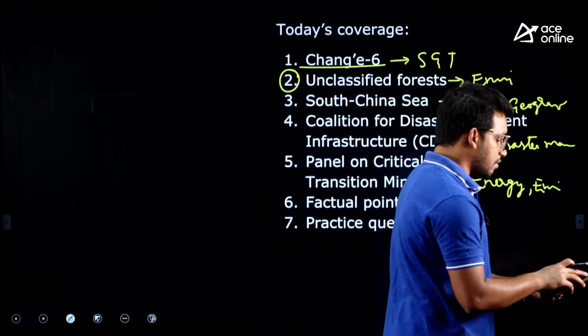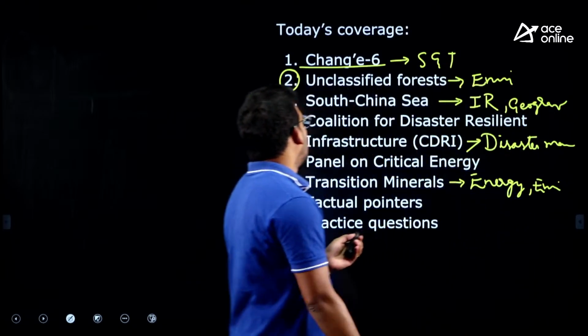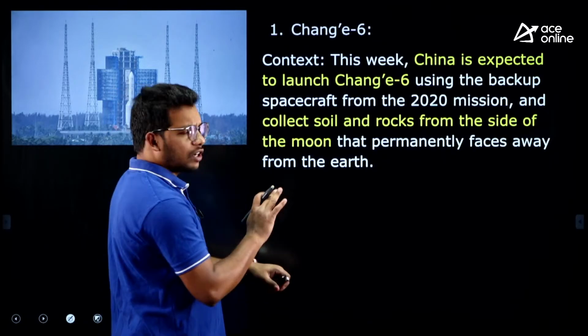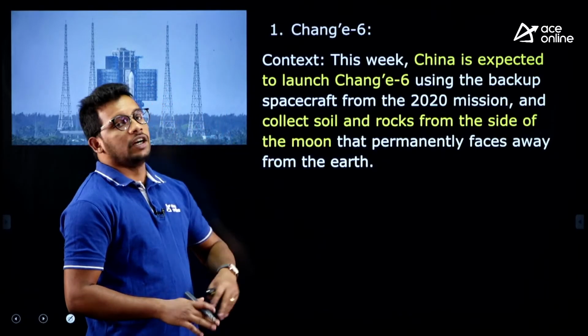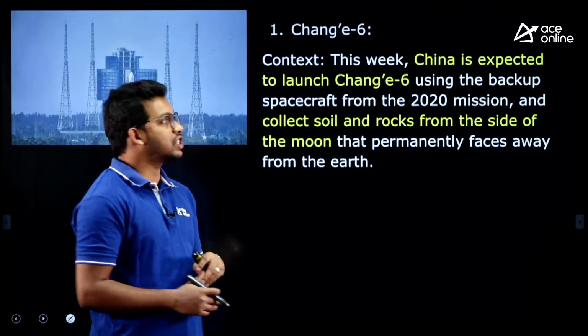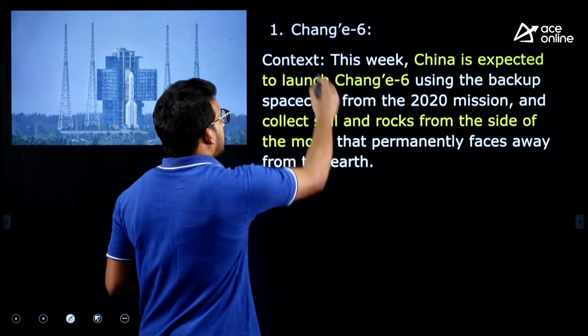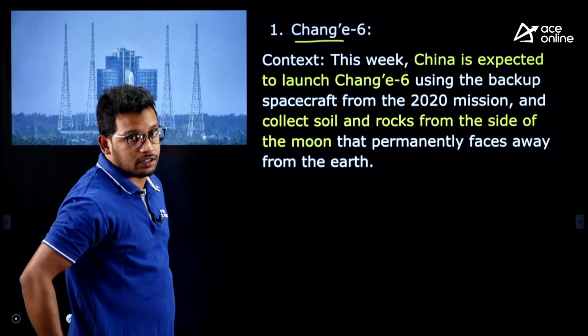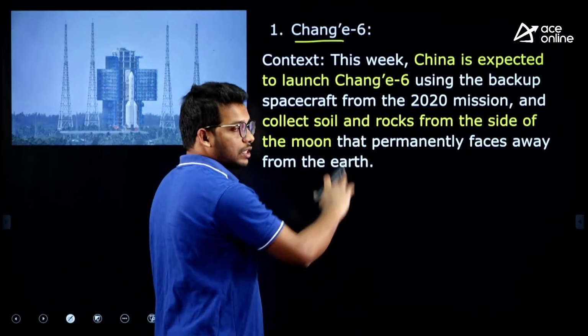So, let us start with today's article, that is the first one, Chang'e 6 satellite. So, this is not the first series of satellite, this is the 6th series. So, in 2007 they have already launched the Chang'e 1 satellite, right. So, they may directly ask you this name itself, and they will also ask the purpose.